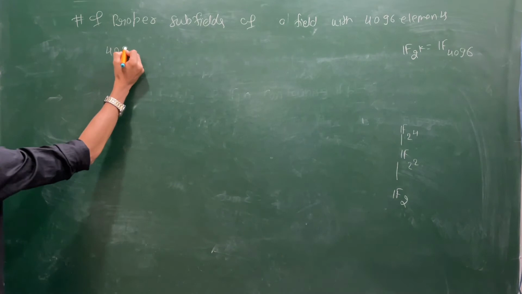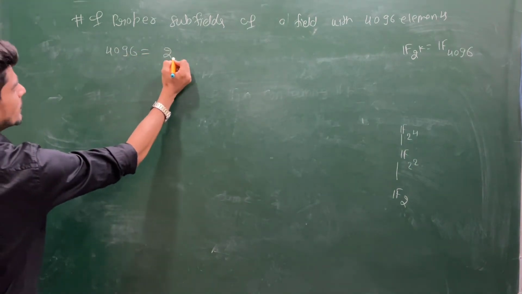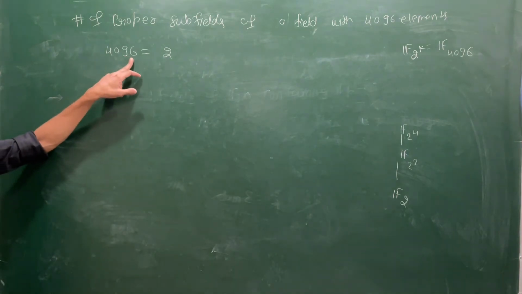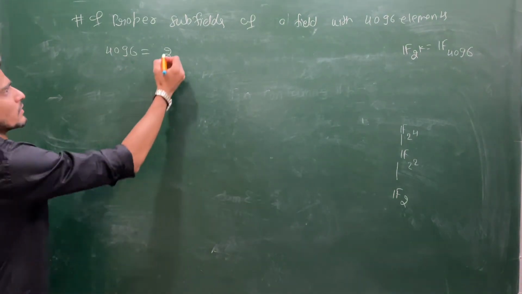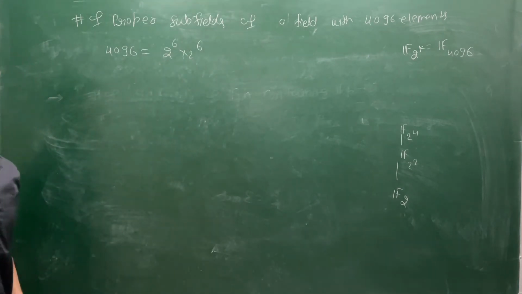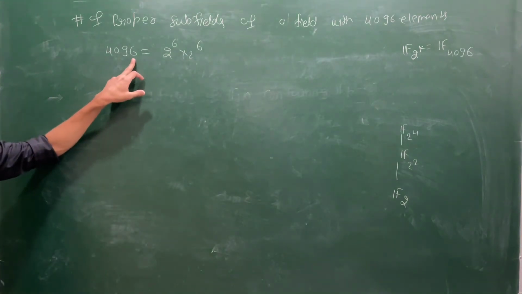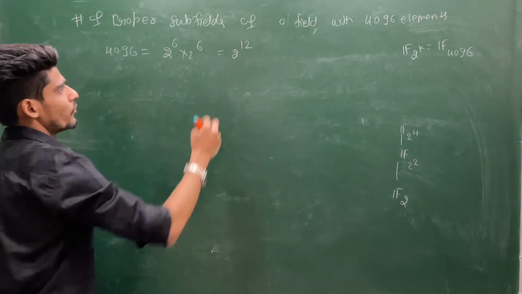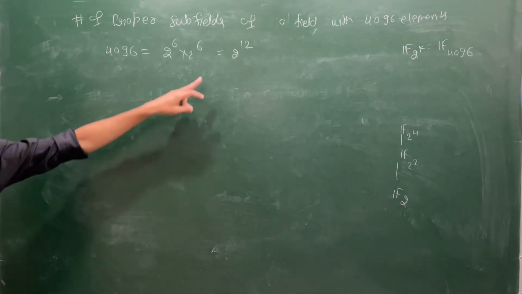This 4096, you can think of as 2 power, see how can you create this 96? You will have a 6 into 6 structure. So you can think of 2 power 6 into 2 power 6, because it will give you 64 into 64, then only you will get this 6 at last. So it is 2 power 12. So you look for the divisors of 12.